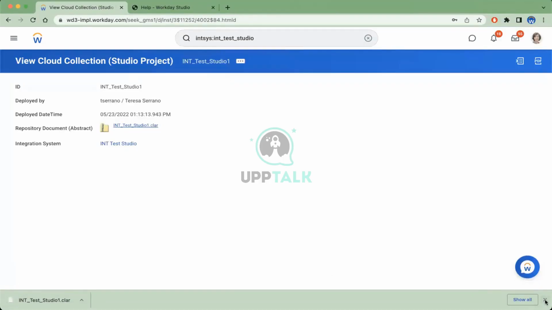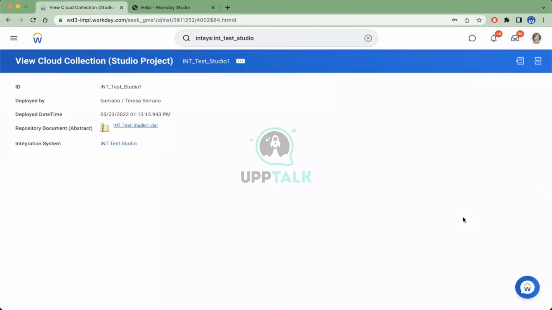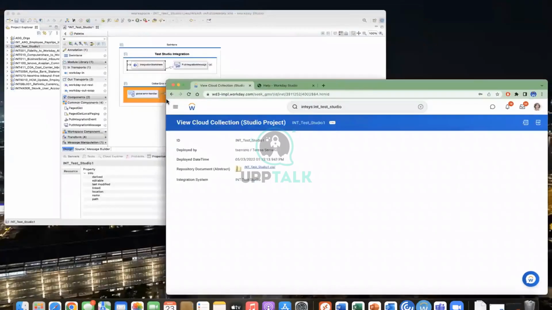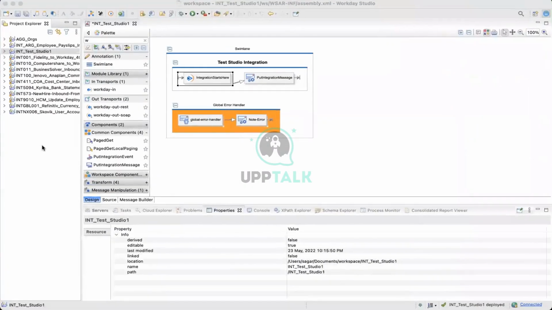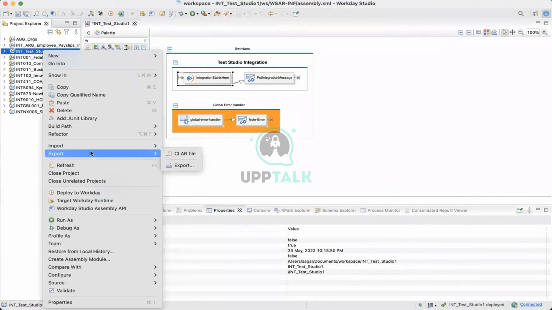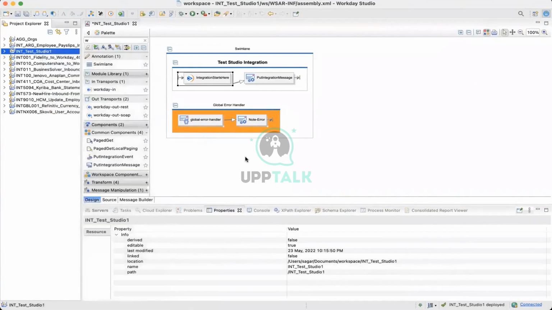Wherever it is downloaded, you can go to your Studio, right click on your Project Explorer and choose import, then browse and select the same clear file, and it will get imported. That's how you do it.